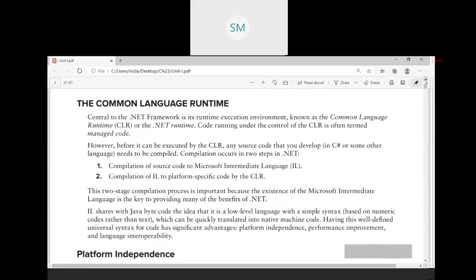So all the base class libraries will be available only in the common language runtime. Every language in .NET is having its own syntax, but it will refer the implementation only from the CLR. Okay, so this is very important at this point. Common language runtime is the runtime environment. Okay, it is like Java runtime environment.